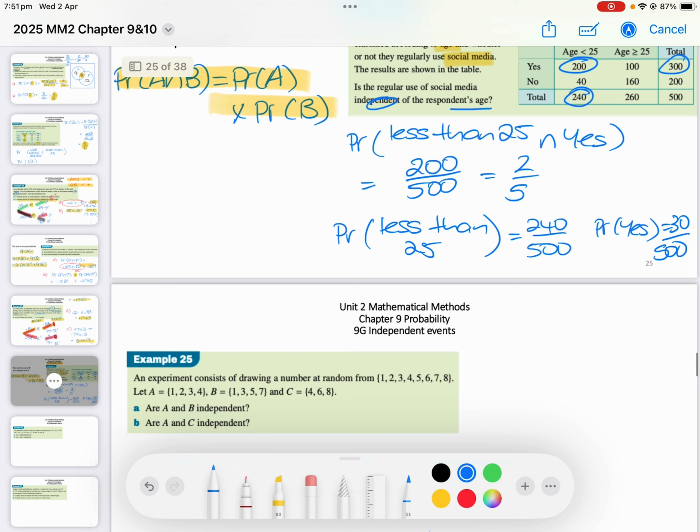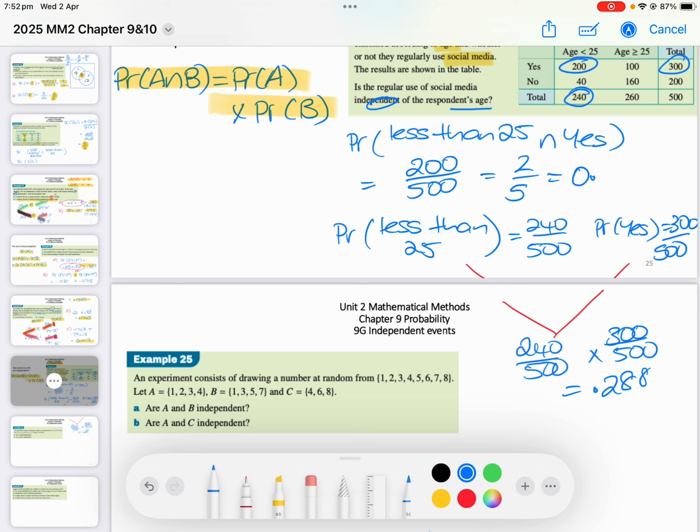So if we do the probability of less than 25 times the probability of yes, we get 240 over 500 times by 300 over 500. And if you do that, it's 0.288, and this is 0.4.